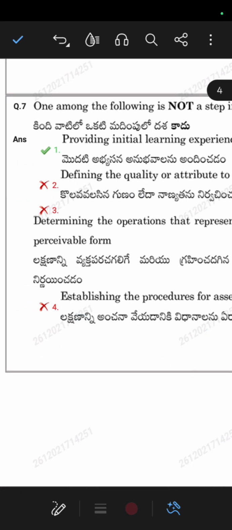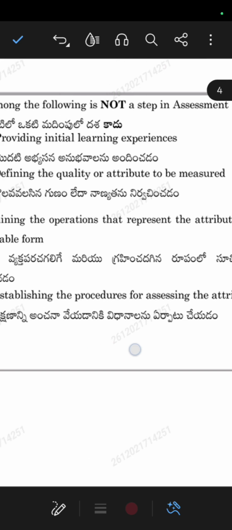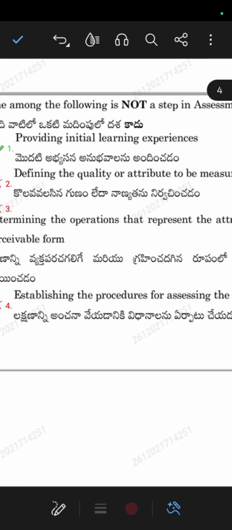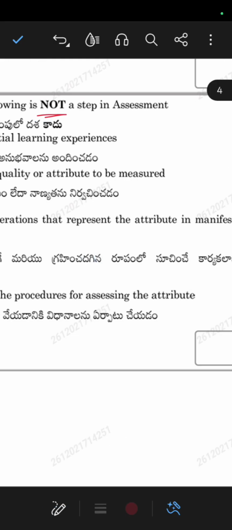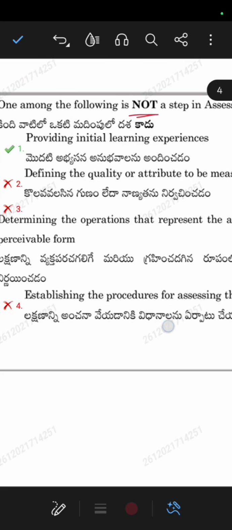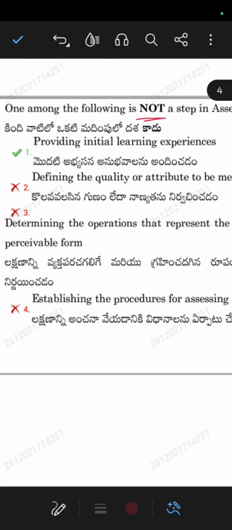One among the following is not a step in assessment. Again, the question asked is not. Let us see steps in assessment. Assessments means written tests, exams, FAs, like that. So which is not a step? Providing initial learning experiences.